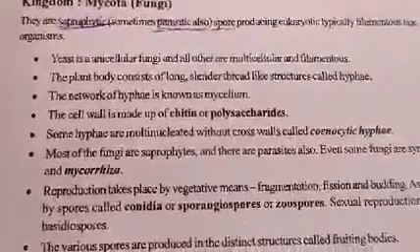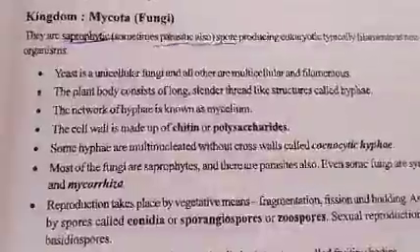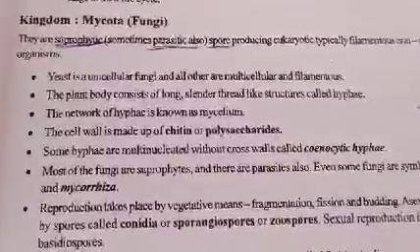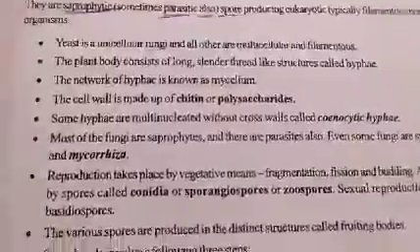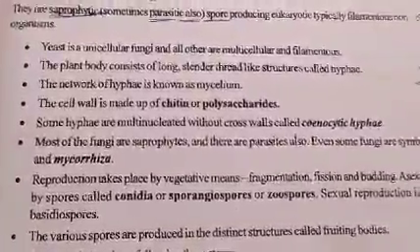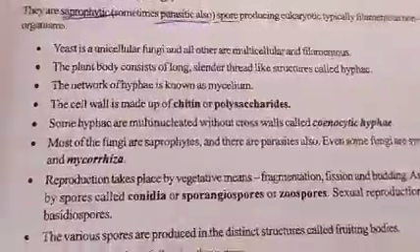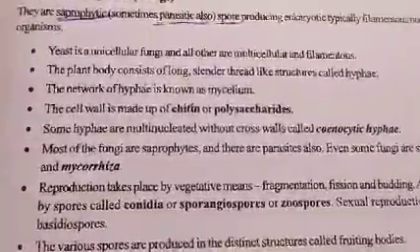If you see yeast, as you all know, it's a unicellular fungus, and all others are multicellular and filamentous. The plant body consists of long, slender, thread-like structures called hyphae. If you see the body of fungi, they are usually called hyphae.